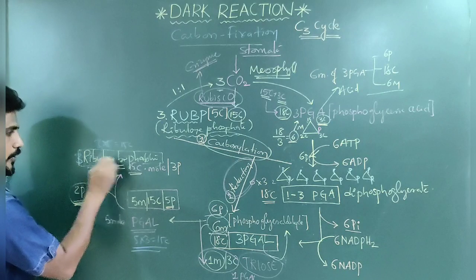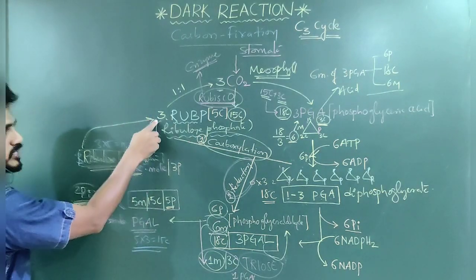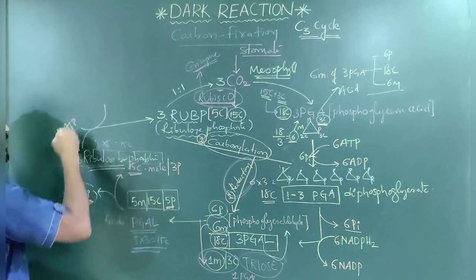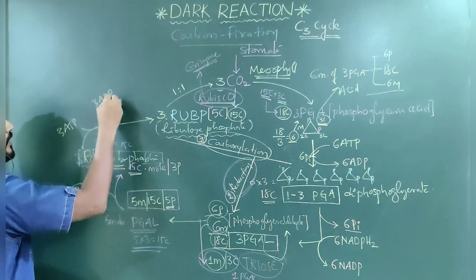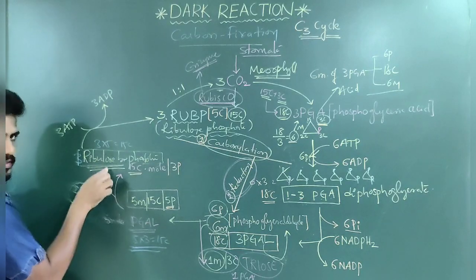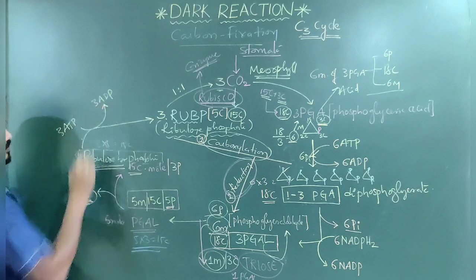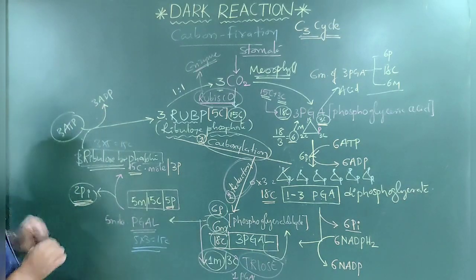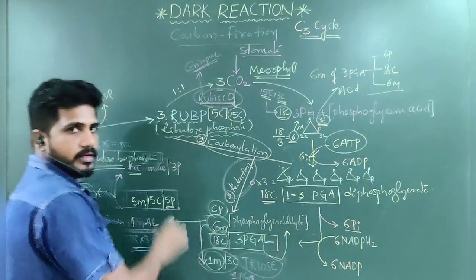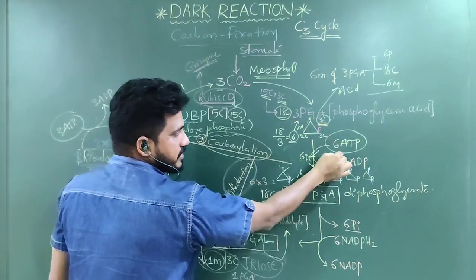Now this ribulose bisphosphate becomes RuBP. How many molecules? 3. Here how many molecules? 3. But here 3 ATP becomes 3 ADP. That's why in these 3 ribulose bisphosphate, 2 phosphates are there, one each taken from each ATP. Here 3 ATPs are used. Before, how many ATPs are used? 6 ATPs are used in the same cycle, in the first reaction after formation of PGA.